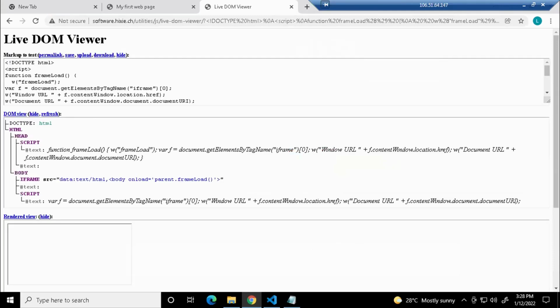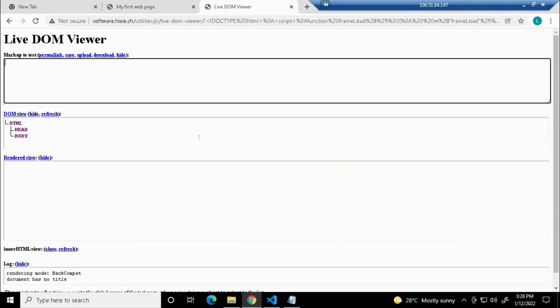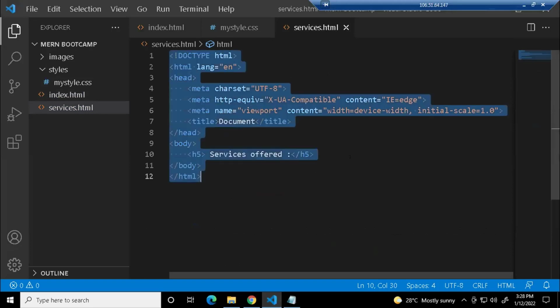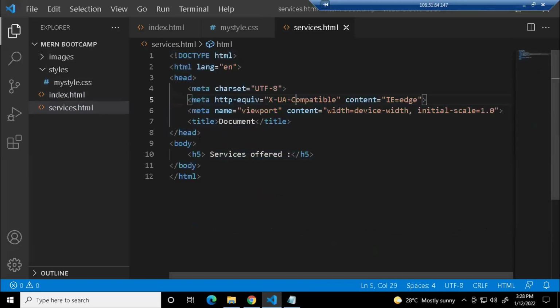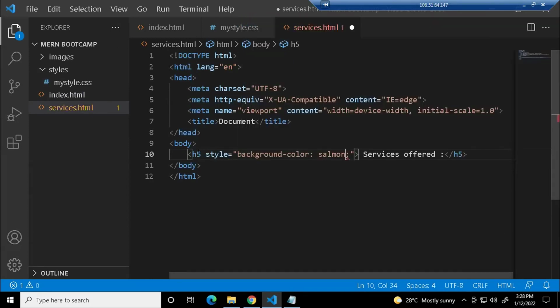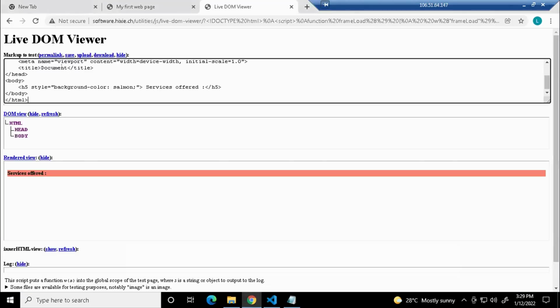I will be writing my HTML here. We are going to write some HTML, just a very small code. I'll give a style attribute here, so style equals background color, and I'm giving salmon. Very simple file. Copy this and put it down here.